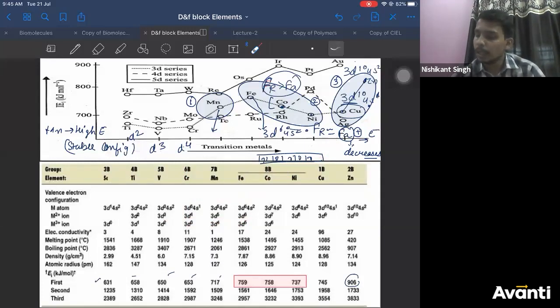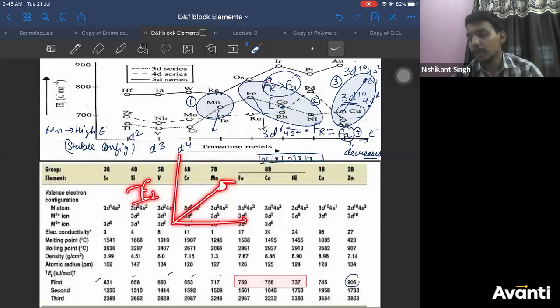So in the second ionization energy graph, the increase will not be much, right? Chromium's second ionization energy will be very high. Then for manganese, because the second electron has to be removed from a half-filled configuration, you will get something like this. Then again it will increase, and the increase will be more.